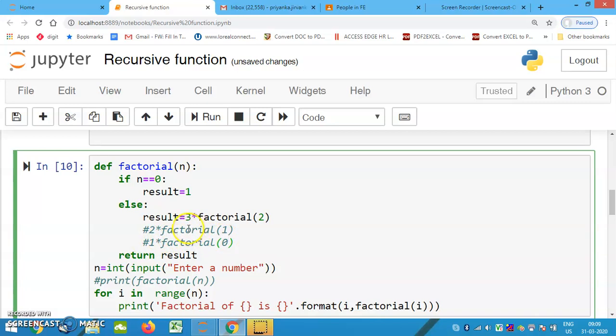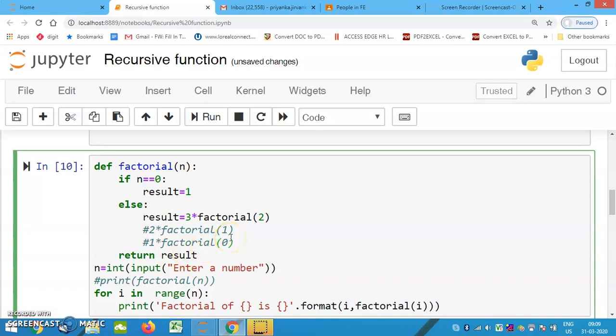Then it will resolve 1 into 2, that is 2. Then 2 into 3, that is 6. And once it is done with this, you can see the indentation of the else part with the result part. So once it has done with this, it will return the result as 6.